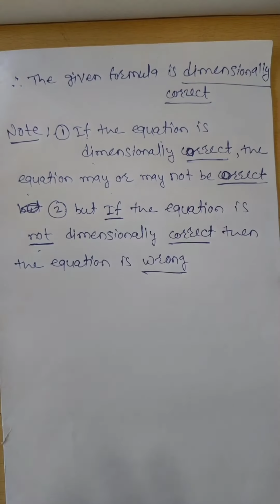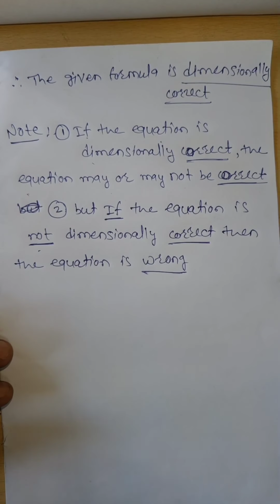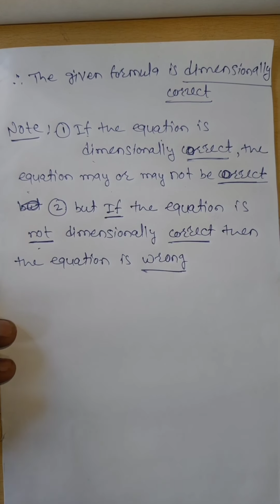To check whether an equation may be correct or wrong, we use dimensional analysis. If the equation fails dimensionally, then that formula is 100% wrong. But if the equation is dimensionally correct, the formula may or may not be correct. Now this is the first application. Then what is the second application?